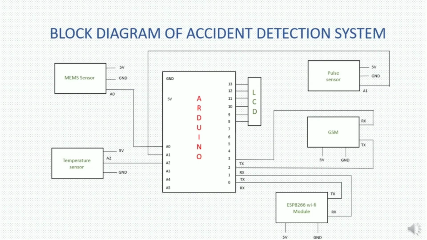This is the block diagram for our project. Here all the data pins of the sensors are connected to the analog pins of the Arduino, and then the LCD is connected to the Arduino from pin 8 to 13, and the GSM module and Wi-Fi module are connected to the receiver and transmitter of the Arduino. Then the 5 volts and ground are commonly connected to all the sensors and the modules.